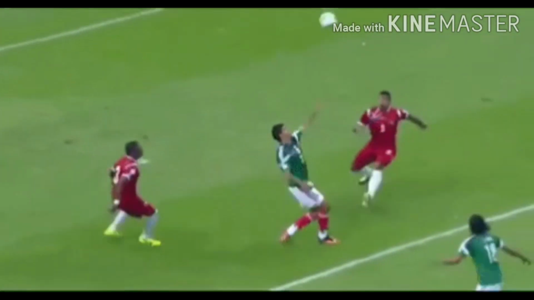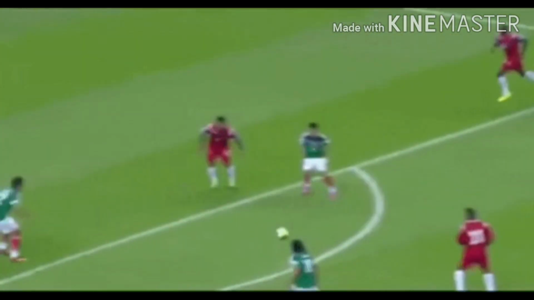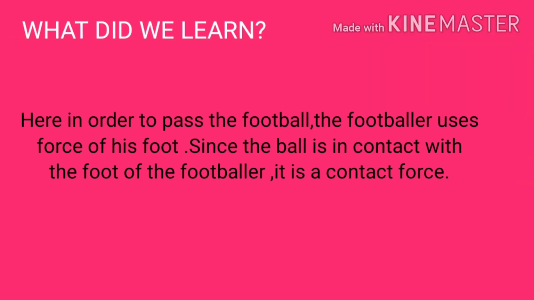Have you played the game of football? What do you do when you have to pass the ball from one player to another? Obviously you kick the ball using your foot. Which type of force is this? Can you tell me? What we learned from the previous example is that in order to pass the football, the footballer uses the force of his foot. Since the ball is in contact with the foot, this force is known as contact force.